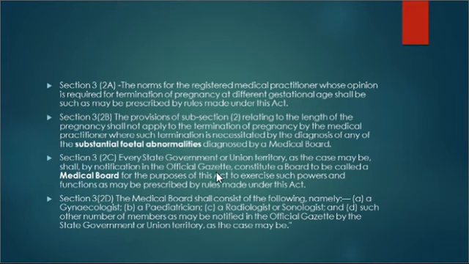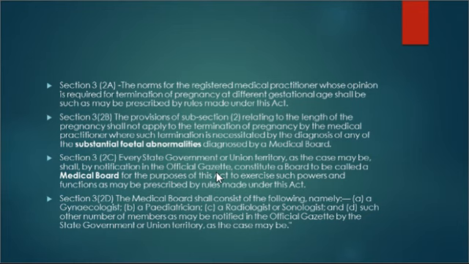So this means that the above provisions that we have seen will not apply if the medical practitioner is of the opinion that there is diagnosis of substantial fetal abnormalities, right? Then the provisions of subsection 2 will not be applicable.